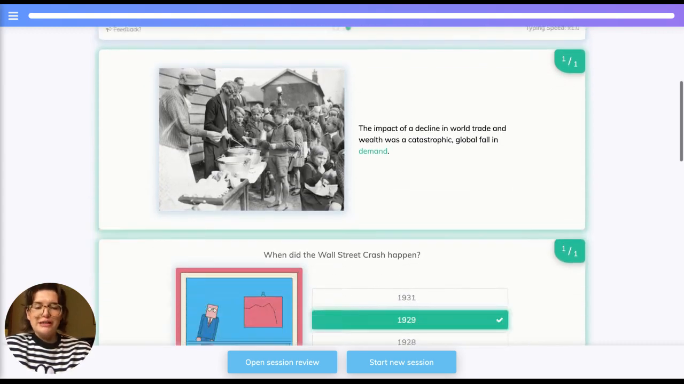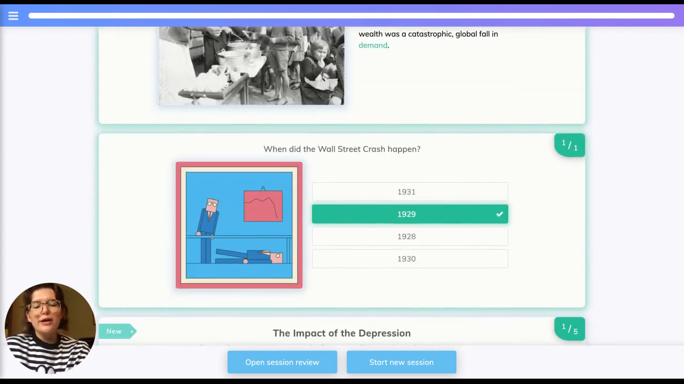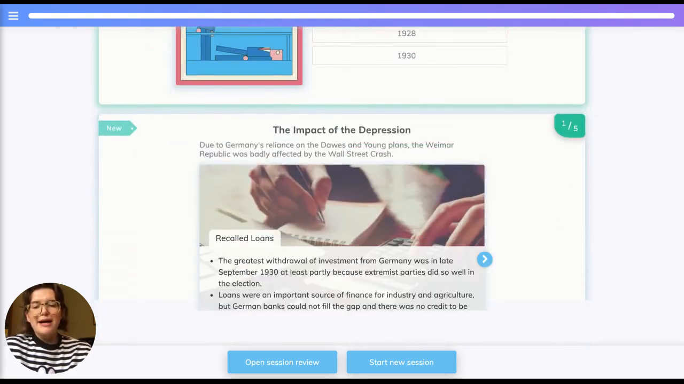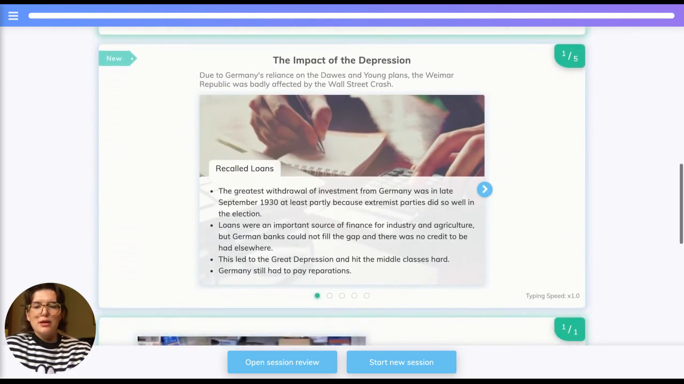So the Great Depression, as we have covered, began with the Wall Street crash, which happened in 1929. But what was the impact of the Great Depression? Due to Germany's reliance on the Dawes and Young plans, the Weimar Republic was badly affected by the Wall Street crash. The greatest withdrawal of investment from Germany was in late September 1930, and this in part explains why the extremist parties did so well in the 1930 election.